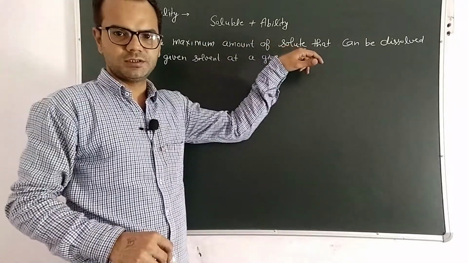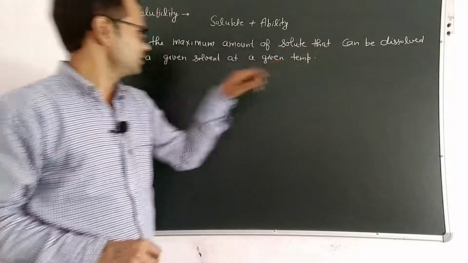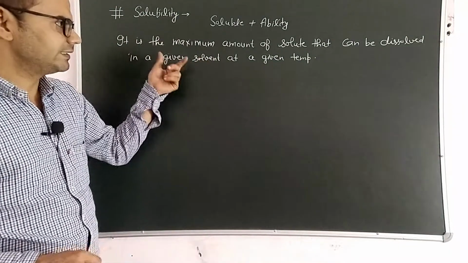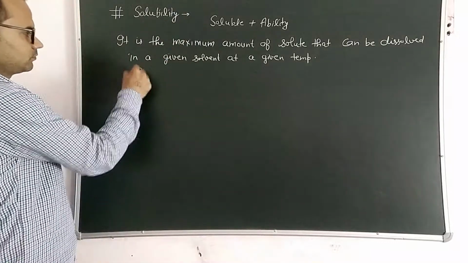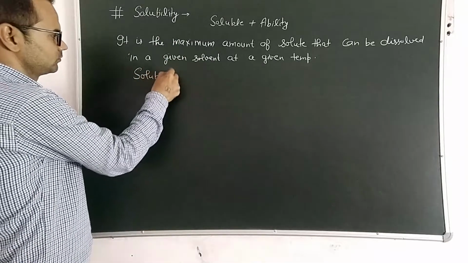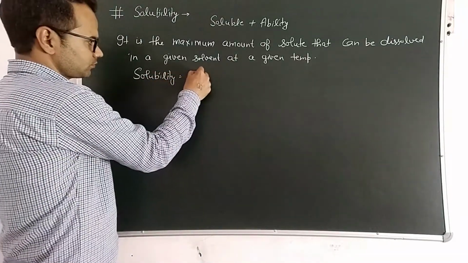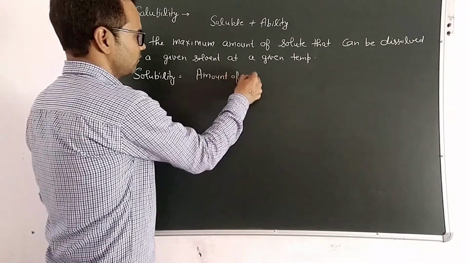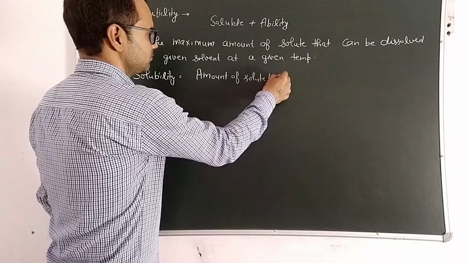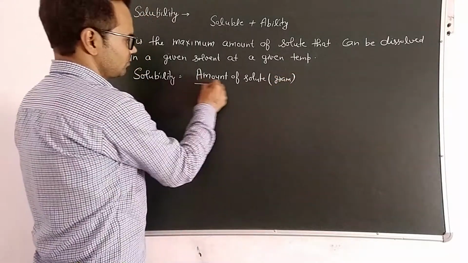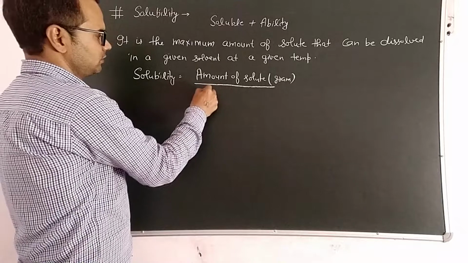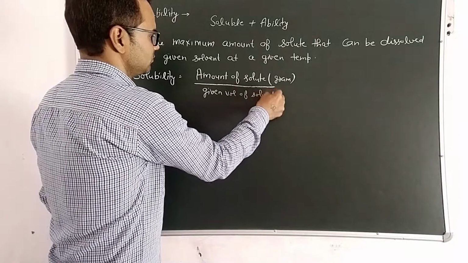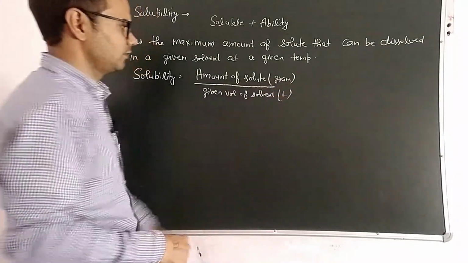The maximum amount of solute will be expressed in grams that can be dissolved in a given solvent, that will be the volume of a solvent. So solubility, mathematically we can write: amount of solute in gram that can be dissolved in a given volume of a solvent, that is expressed in a liter.